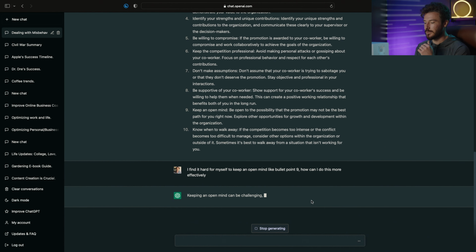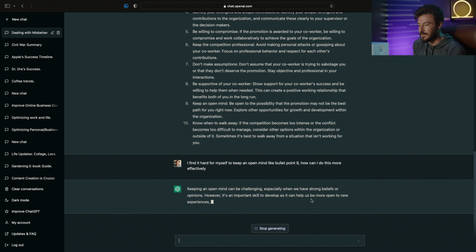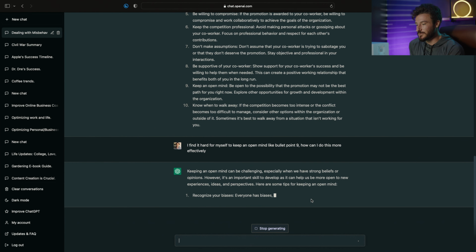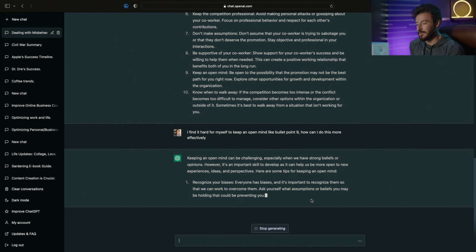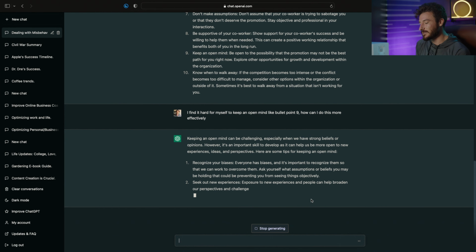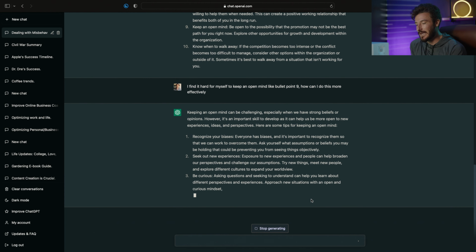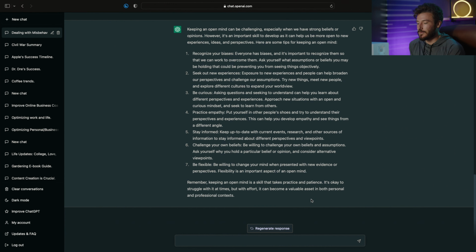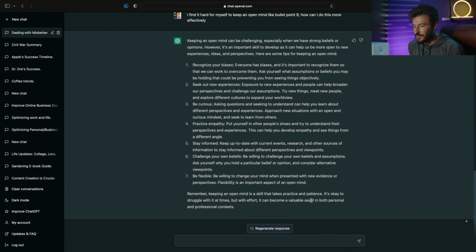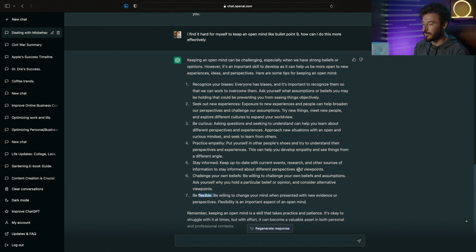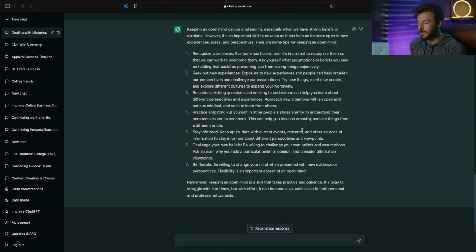And ChatGPT is going to go ahead and expand on this, and ideally, like a personal assistant or a personal trainer or a coach, it's going to give us a tailored response that's going to help us reveal any blind spots that we have that might be barriers holding us back. And that's really the key here, to continue asking it questions and going further down into this discovery process. So here we have 7 points. Recognize your own biases, seek out new experiences, be curious, practice empathy, stay informed, challenge your own beliefs, and be flexible. So some really great pointers, and you can continue to tailor these questions to your specific life.